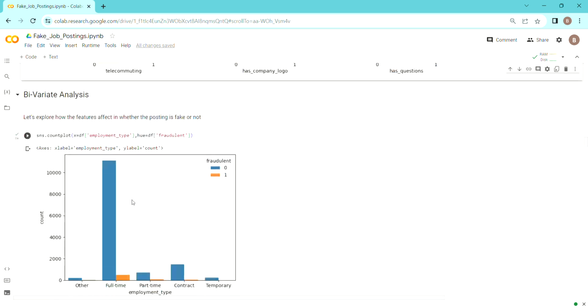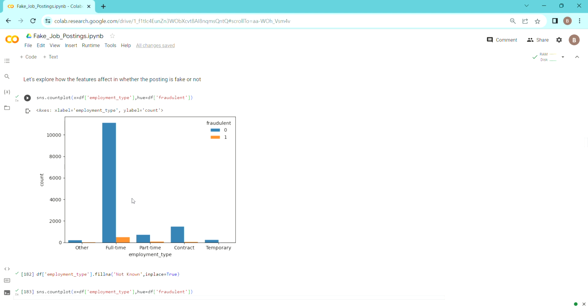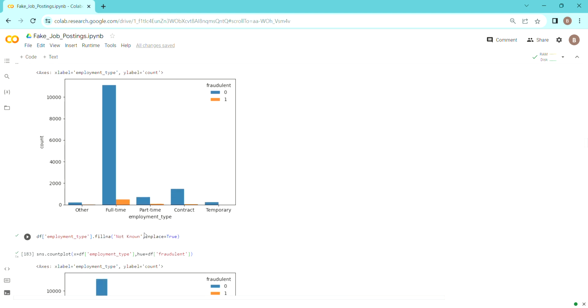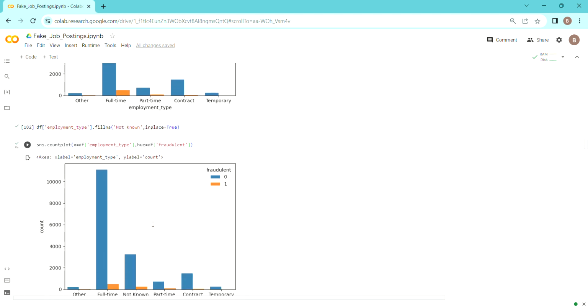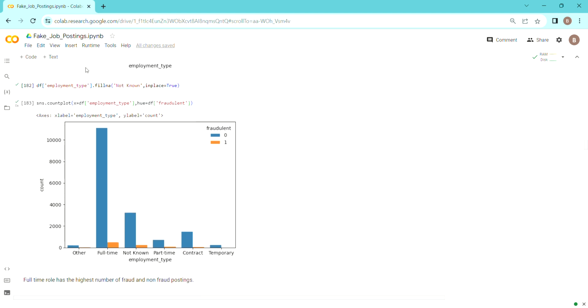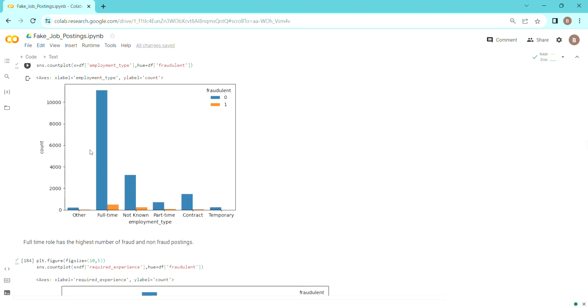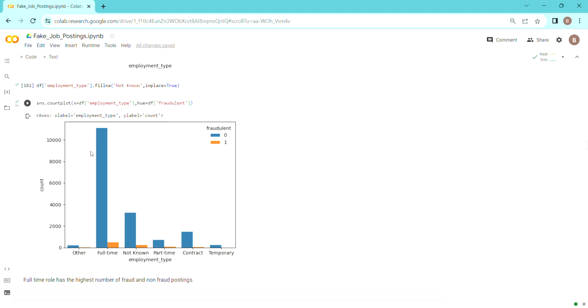So we have already started with bivariate analysis. Then let's see employment type. This is one plot for employment type, but let's handle our null values first and then go for the plot. We can see now that we have replaced the null values with not known, and the not known has quite some posts that are fraudulent, and non-fraudulent as well. So what inference can we make from here? Full-time job has the most non-fraudulent ones, and it has the most fraudulent ones as well.